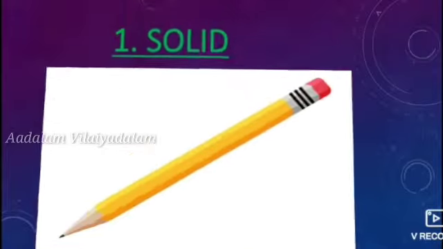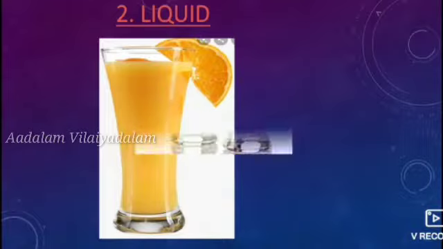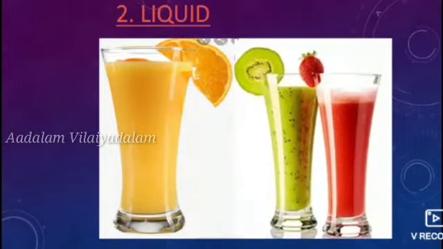And next one is liquid. Where we keep liquid substances, it needs a container to place it, otherwise it drops onto the ground, and it does not have any shape.